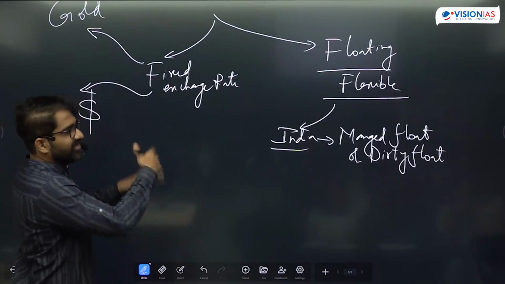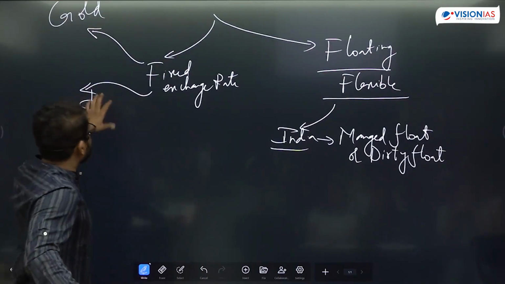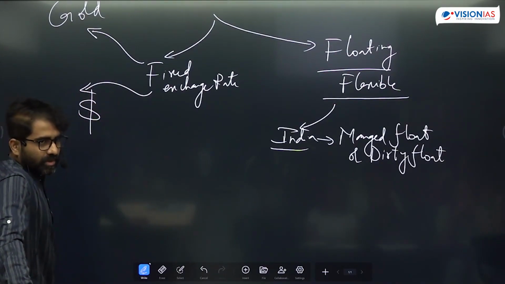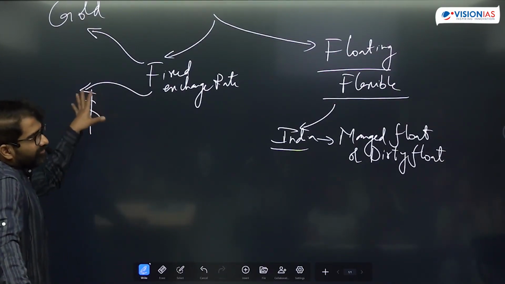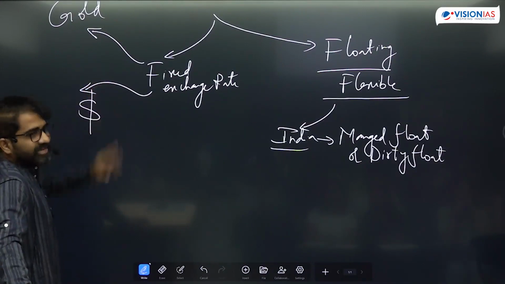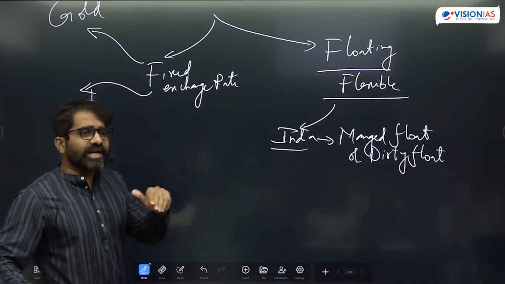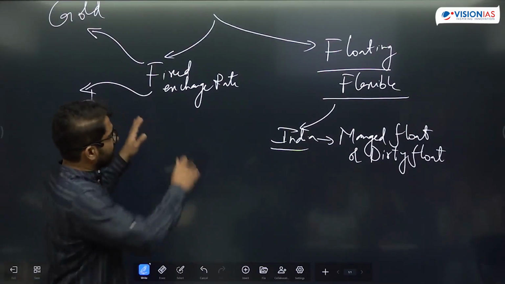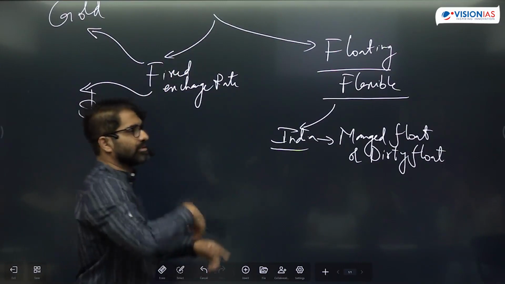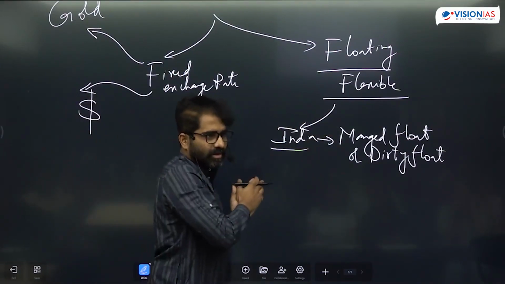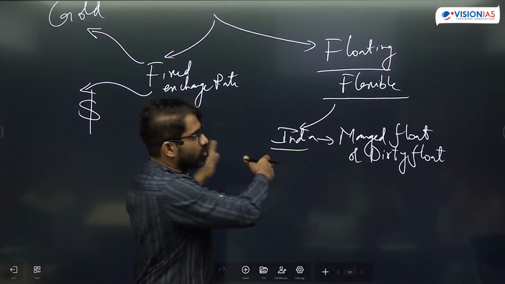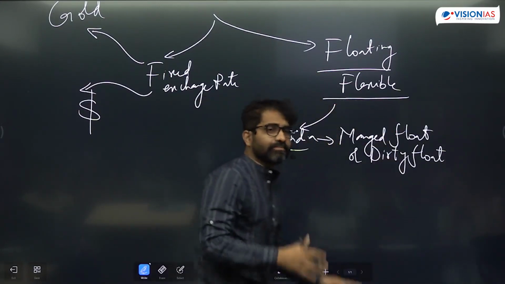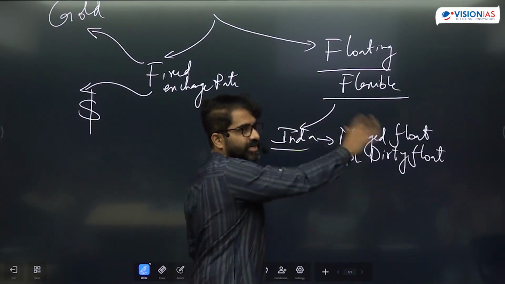But after a certain period, there was too much increase in demand for the dollar, and everybody started stocking dollars. There was a problem with the US itself, which was facing deficits. Therefore the Bretton Woods system was completely pulled away, and different countries started moving towards flexible systems. That is when the risk associated with currencies started increasing, because you're leaving things to the market. The IMF's role also started increasing during this period.